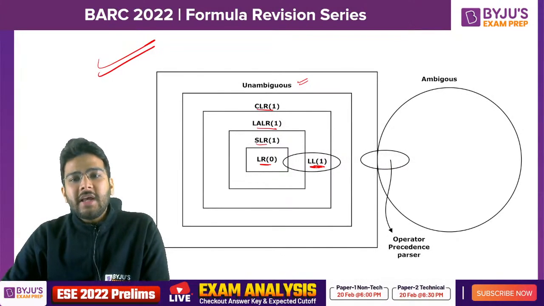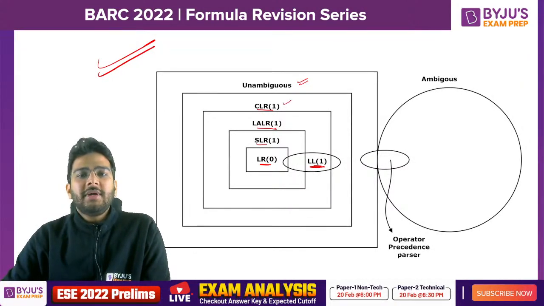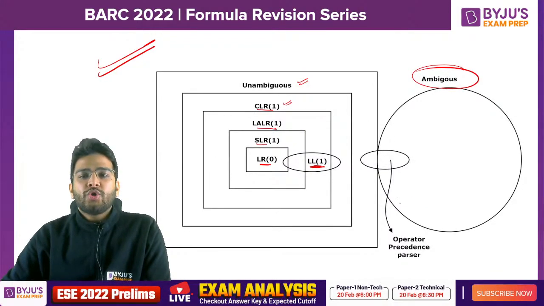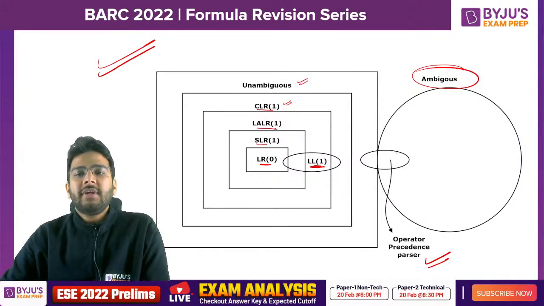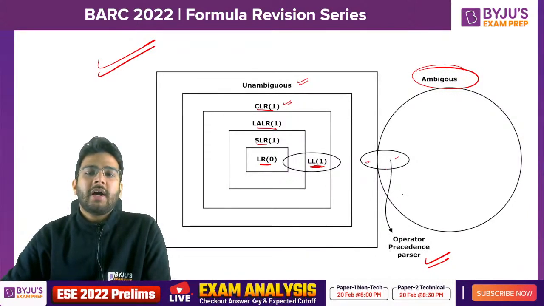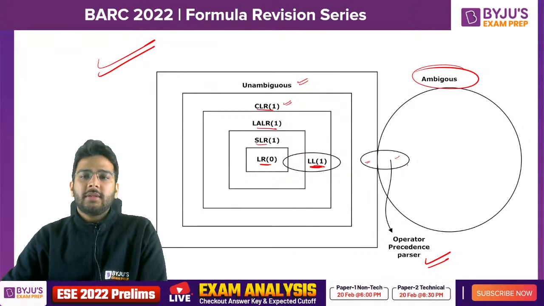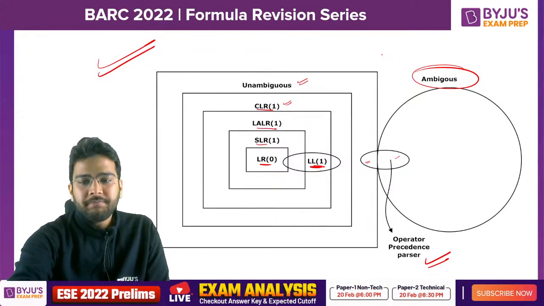If a grammar is LL1, definitely it will be CLR1. Why? Because it is a subset of CLR1. Is it clear? And if we talk about ambiguous grammars, we have the operator precedence parser which can parse some of the ambiguous grammars and some of the unambiguous grammars. So that's why we have shown it like this. Is it clear to all of you?